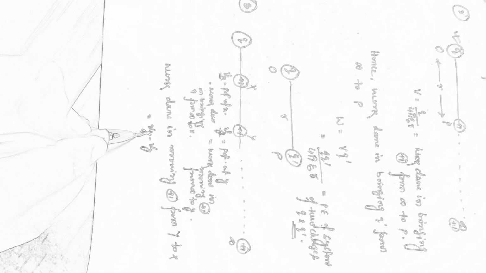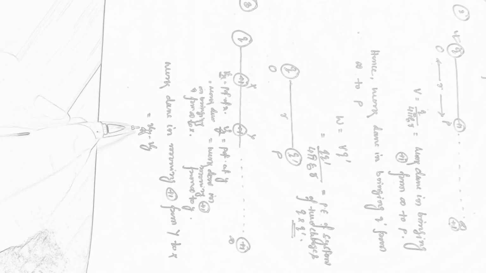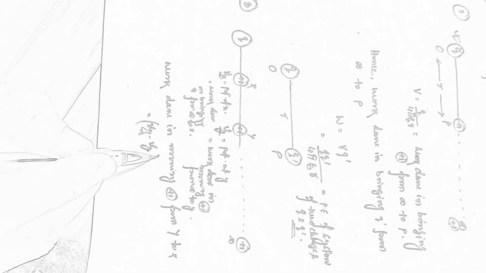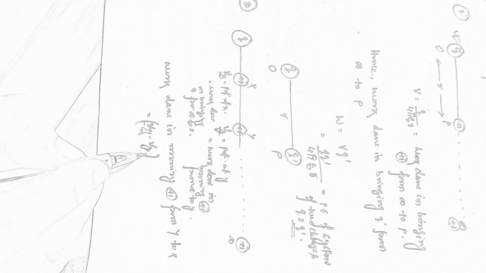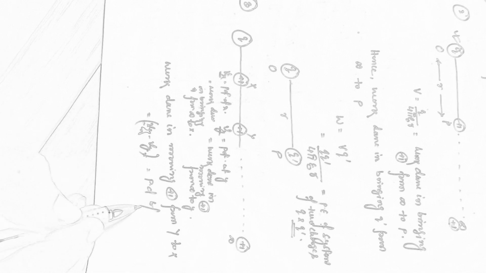But mind that Vx and Vy both are potentials, and so this is the potential difference, the difference of potential of the 2 points. So this can also be written as potential difference between X and Y.